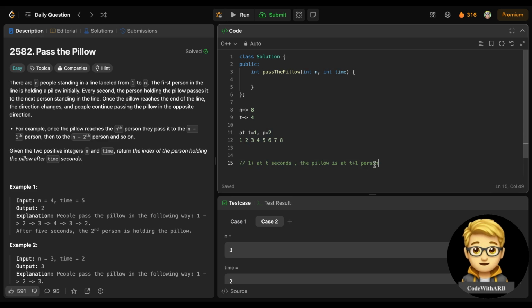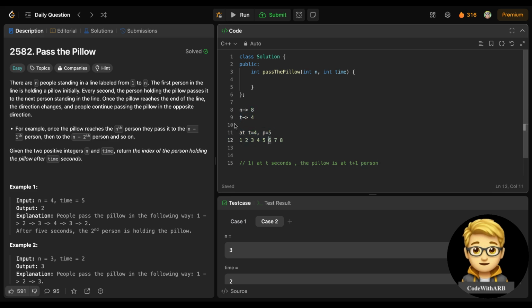I'm sure about that if the time is less than n, which is 8. So at t equals 4, which person will carry the pillow? At 1 second it is at 2, at 2 seconds it will be at 3, at 3 seconds it will be at 4, and at 4 seconds it will be at 5. At t seconds the pillow is at person t plus 1. That's the thing here.